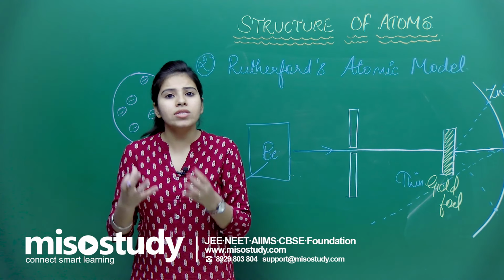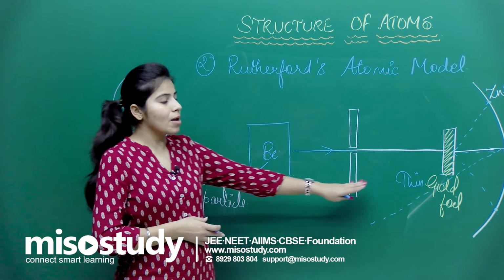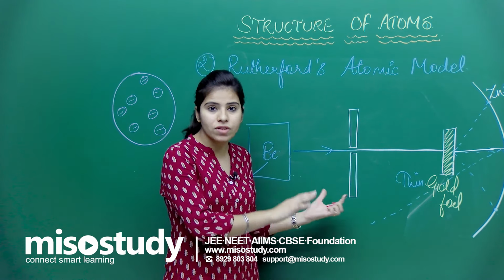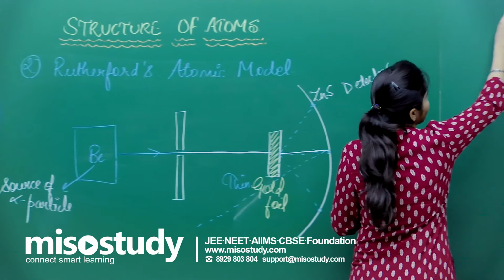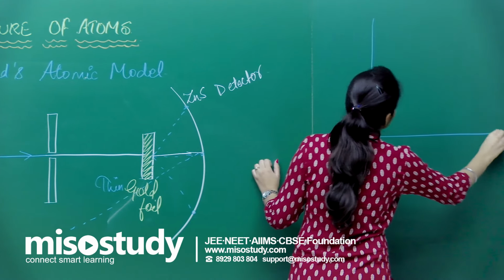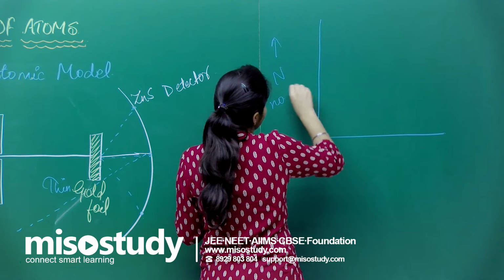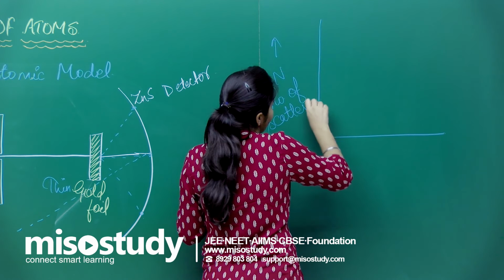So at that point there was a controversy about how such results could be obtained. Also, on the basis of this experiment, a graph was drawn. That graph was between the number of scattered particles n and the scattering angle.